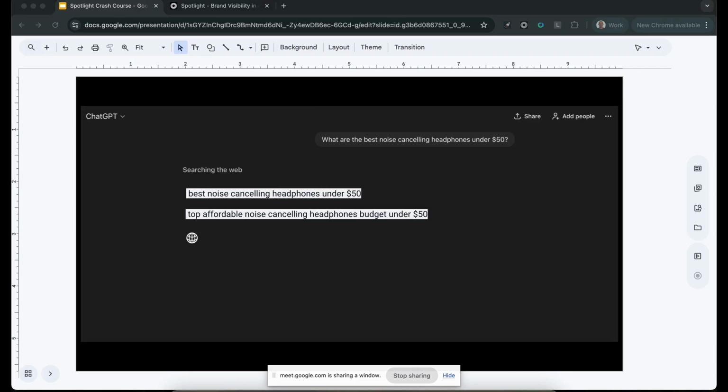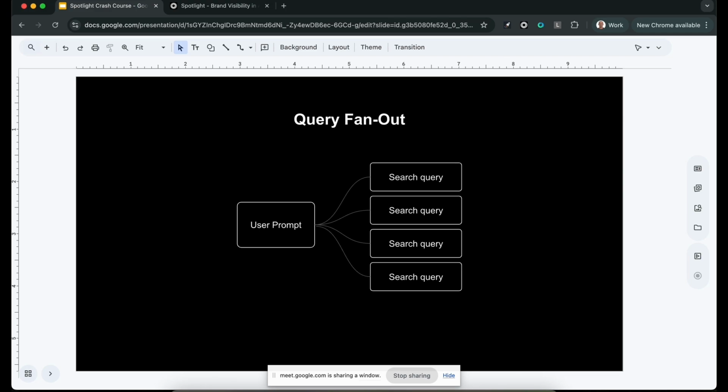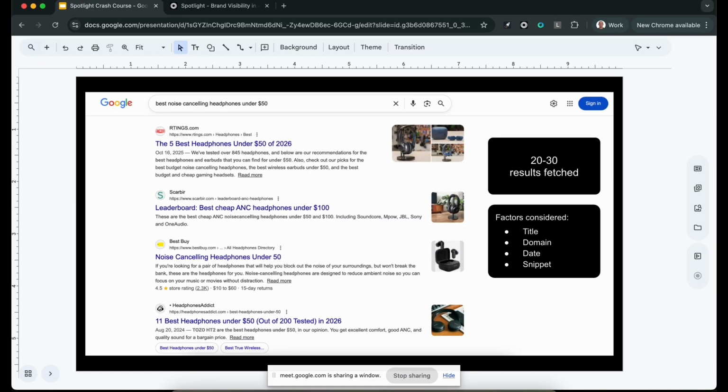So essentially, it goes out and searches the web, and as I mentioned, you get the LLMs. They see a user prompt, and then they break it into several regular search queries, and this is called the query fan out, for whoever is not familiar with that term, and they run the search. Now the search does not run on the regular SERP or regular interface of Google or Bing. They use APIs, and they don't fetch just 10 responses. They typically collect between 20 to 30 different results.